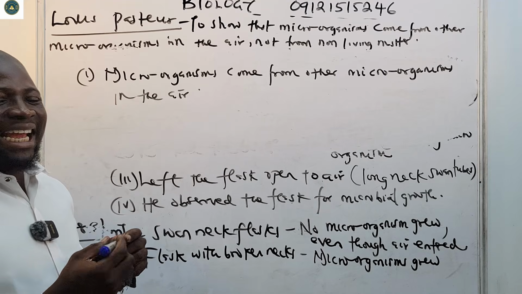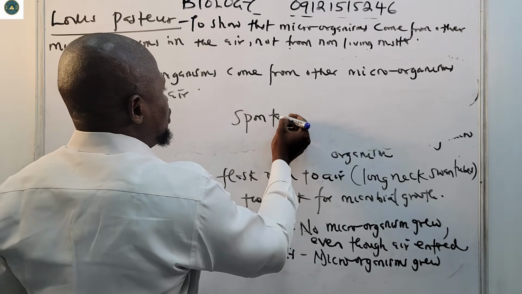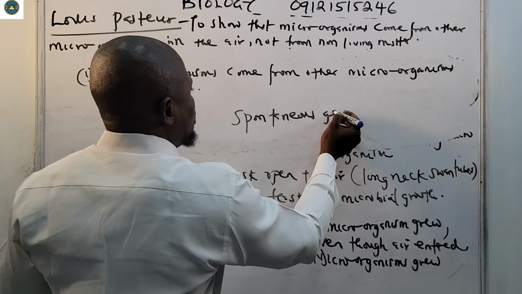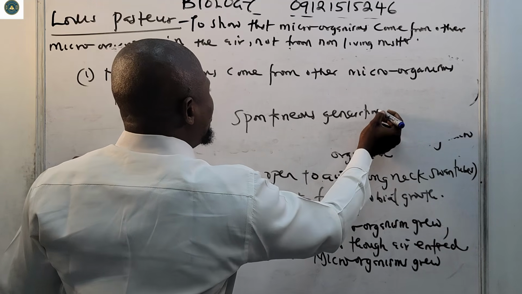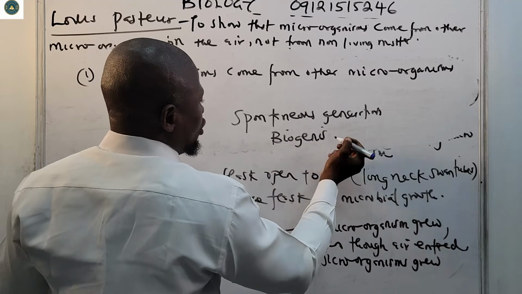So this put an end to spontaneous generation completely, and proved biogenesis.